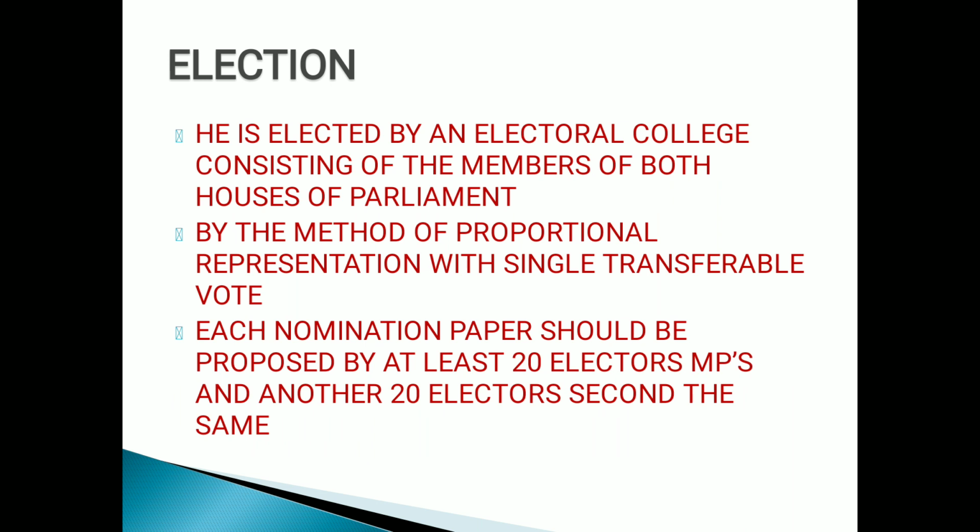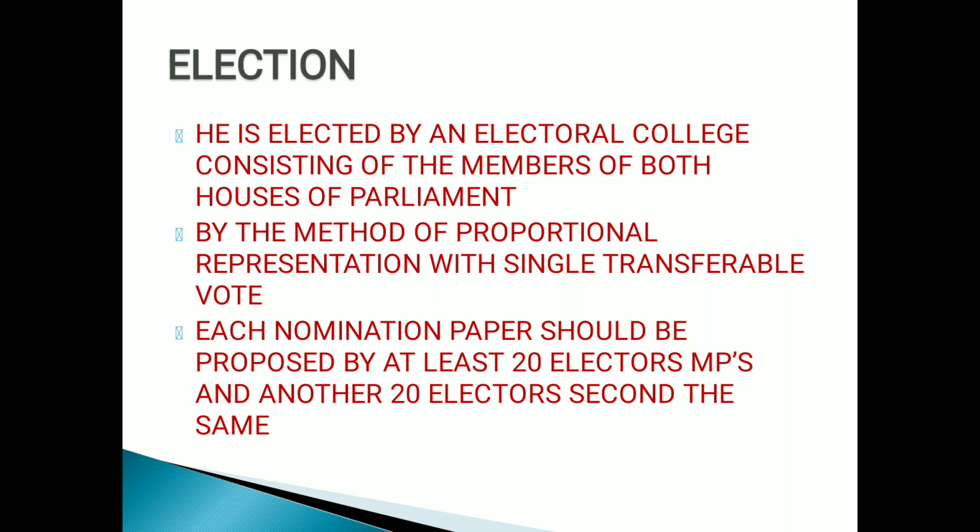Now the election. Important thing, he is elected by an electoral college, just like the president of India, consisting of the members of both houses of Parliament. That means elected members of Lok Sabha and Rajya Sabha come together and elect the vice president of India. One minute difference is here, that state legislative members may not participate in the election of the vice president of India. But in case of the president of India, elected members of Lok Sabha and Rajya Sabha plus state legislative assembly members elect the president. But in case of the vice president, only the members of both houses of Parliament are sufficient.